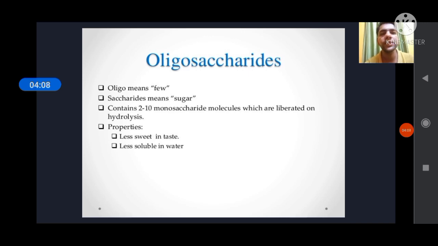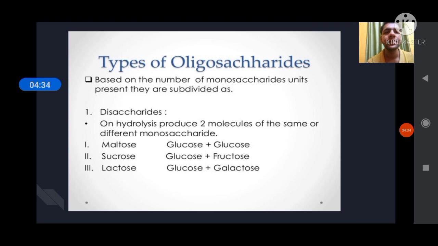Then we discuss oligosaccharide. Oligo means few, saccharide means sugar. So it is also known as few sugars, meaning it contains 2 to 10 monosaccharide molecules which are liberated on hydrolysis. Its general properties are that it is less sweet in taste and less soluble in water. Then classification of oligosaccharide. Oligosaccharides are classified on the basis of sugar molecules, like two sugar molecules called disaccharide. Examples of disaccharides are maltose, sucrose and lactose.